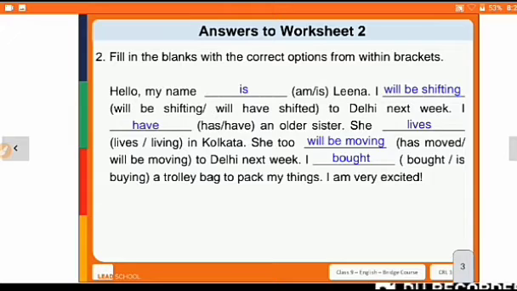I dash to Delhi next week. Will be shifting or will have shifted. So here next week की बात है तो कौन सा टेंस आएगा? So first what you have to do, you have to read the whole paragraph, okay, and then line by line you have to think of the tense, that which tense is suitable. Okay, so the indication will be there, like next week, so that indicates that it shows the future tense. I will be shifting to Delhi next week.